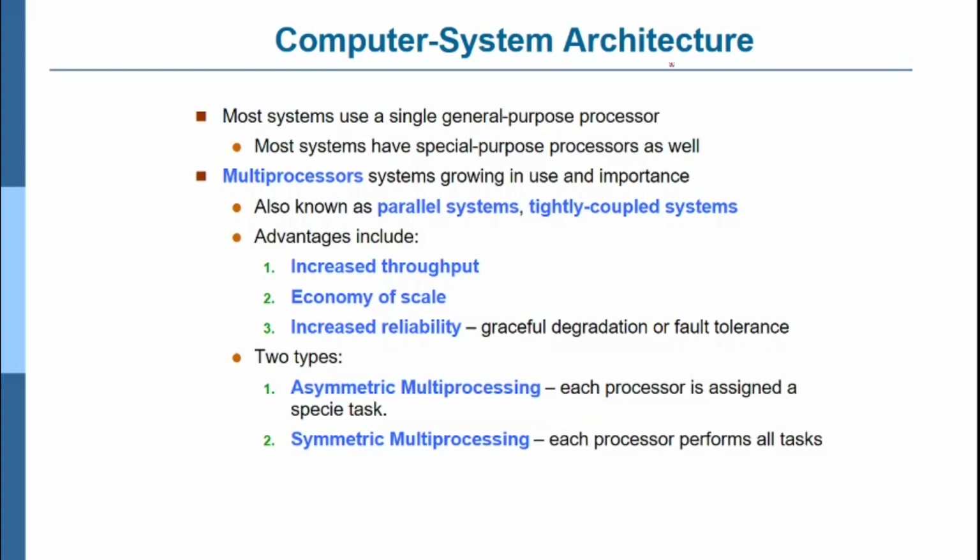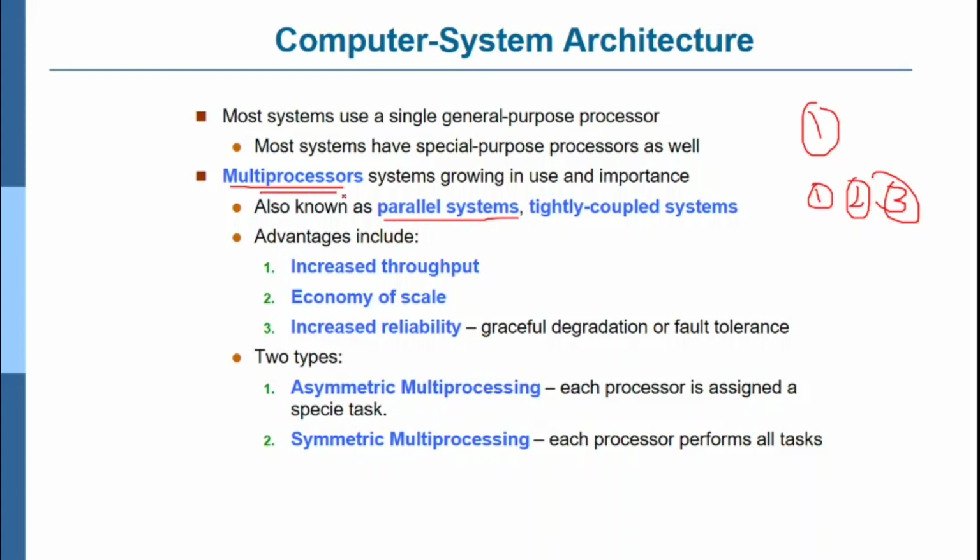Common computer system architecture. Most systems use a single-purpose processor, though most systems also have special-purpose processors. Multiprocessor systems are growing in use and importance. Till now we have seen only one processor running in a system. Nowadays there are multiple processors running in parallel. So a multiprocessor is also known as a parallel system.